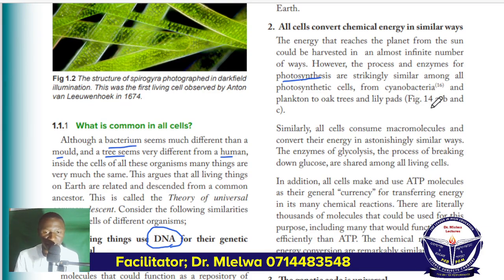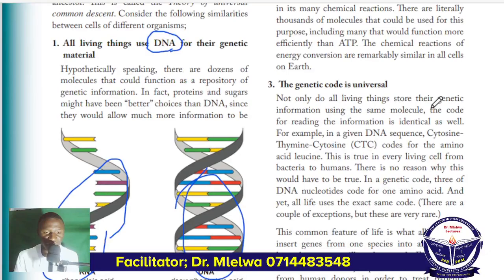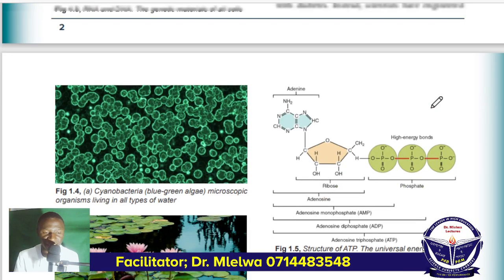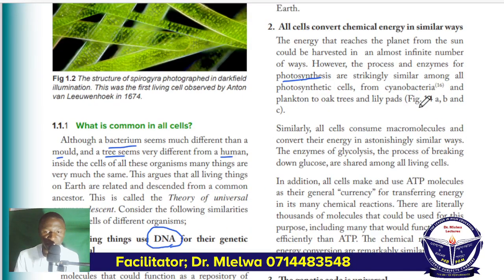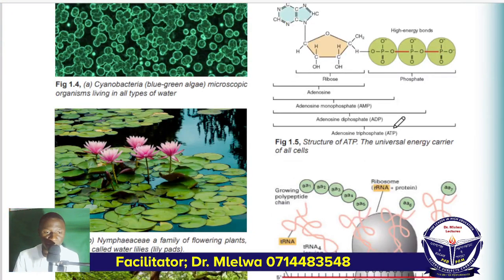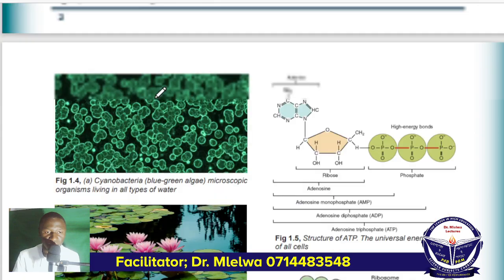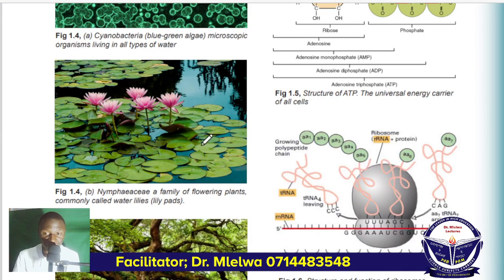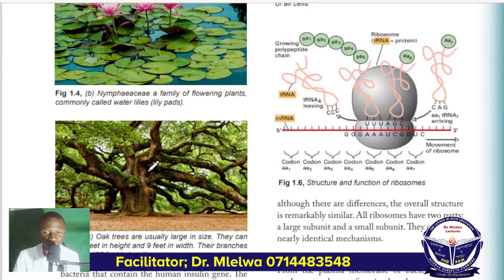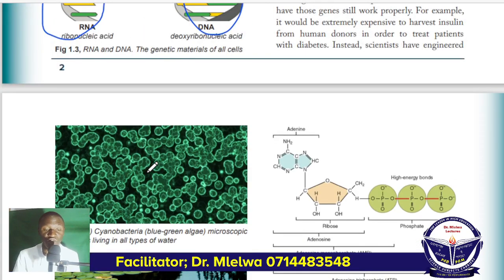Kwa mfano, you can see image ambazo za kuwepo uko mbele ambazo kuna figure number, actually sio number 14, it's figure number ngapi? Figure number cyanobacteria, it's 1.4a. This should be read as 1.4a. Figure 1.4a, b and c. 1.4a, look at this is cyanobacteria. Unaona pigment ambayo anatumia cyanobacteria, pigment anayotumia lily pad, yani manyasha kwenye maji, na pigment anaenda kutumia oak tree ni pigment moja. You can't believe the appearance look very different.